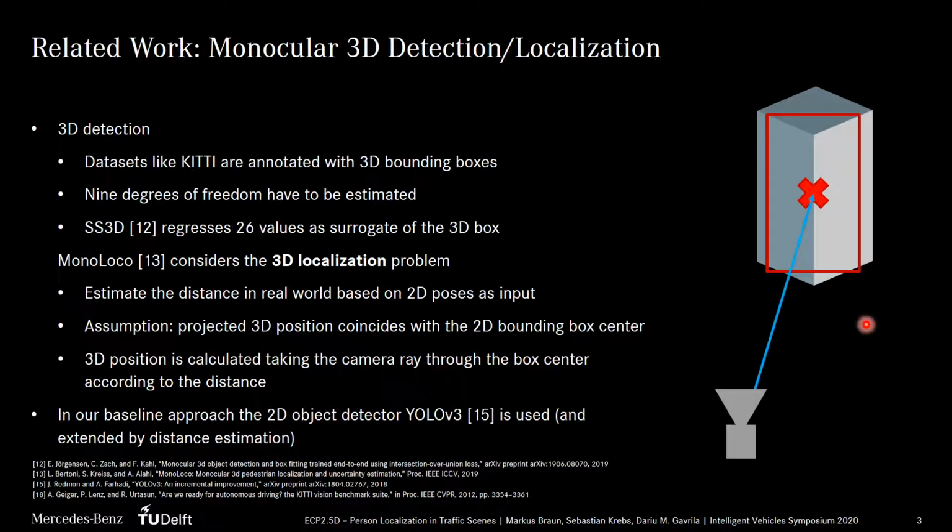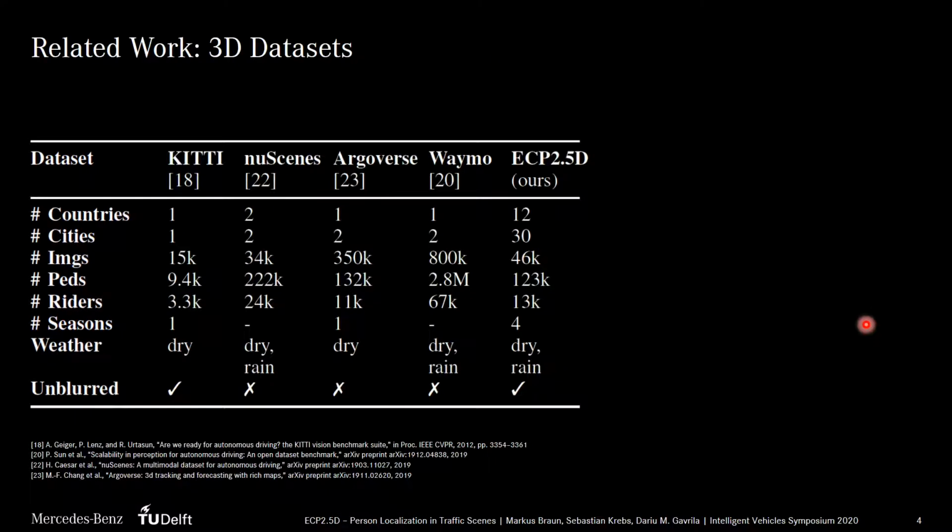In our baseline experiments, we extend a YOLO version 3 2D bounding box detector by a distance regression. Our new dataset is coined ECP2.5D. It provides 123,000 highly precise two-dimensional annotations for pedestrian and rider, extended by their corresponding distance and hereby the 3D position. LiDAR point clouds will be published as well.